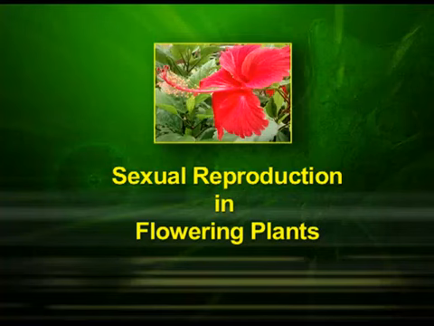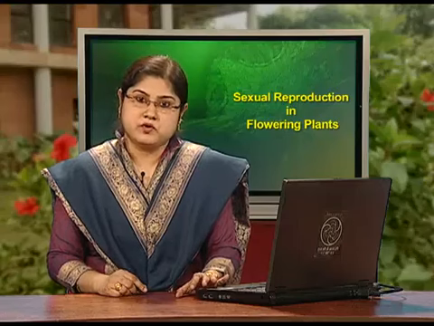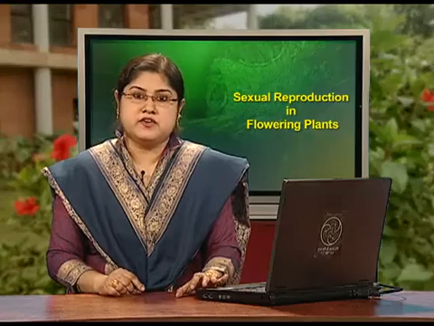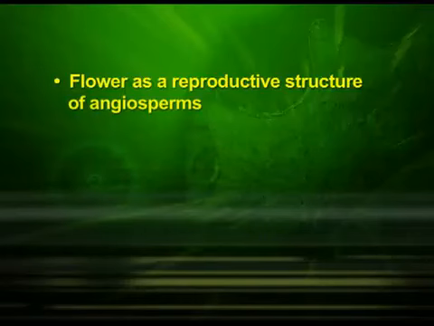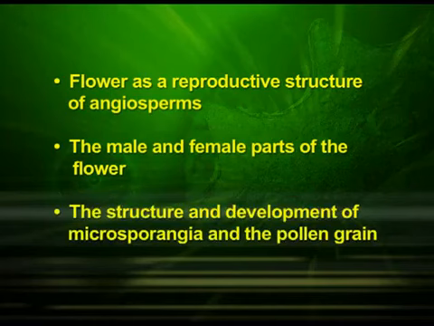Today we will start the topic of sexual reproduction in flowering plants under the unit reproduction. We have divided this chapter into 4 parts. In the first part, we will discuss flower as a reproductive structure of angiosperms, the male and female parts of the flower, the structure and development of microsporangia and the pollen grain.